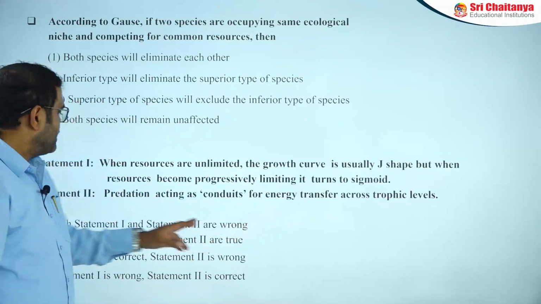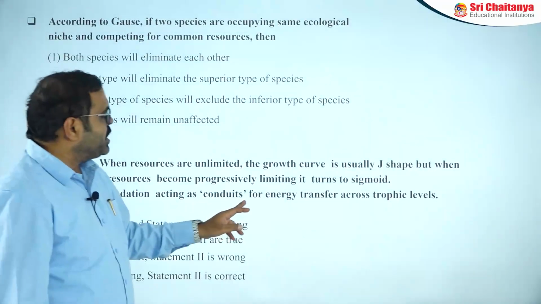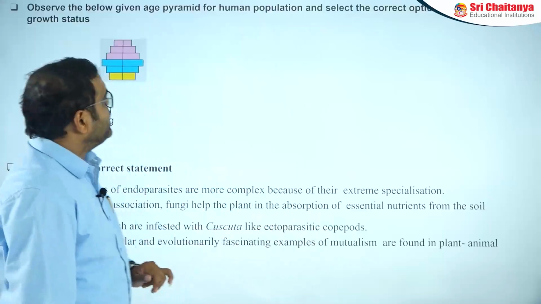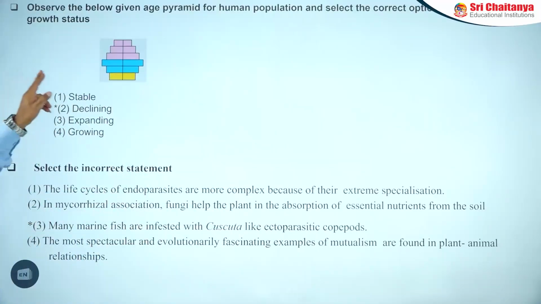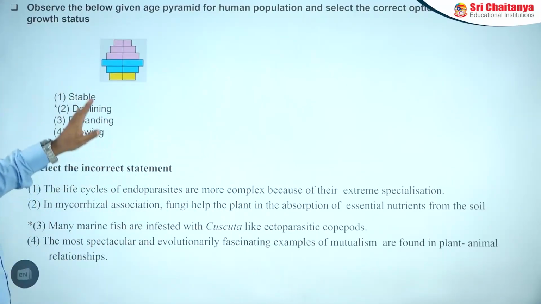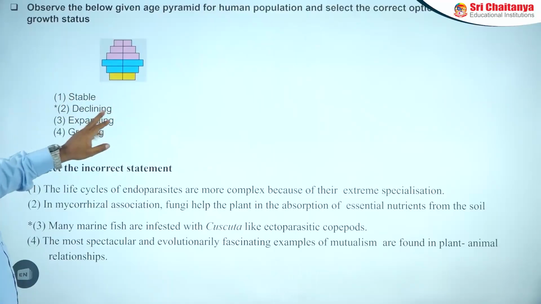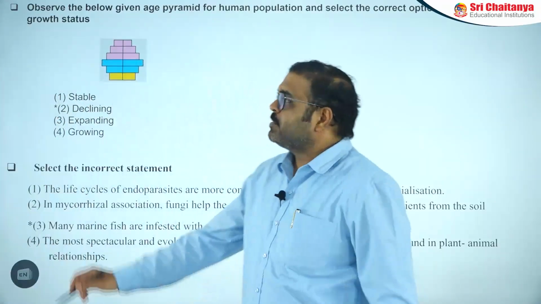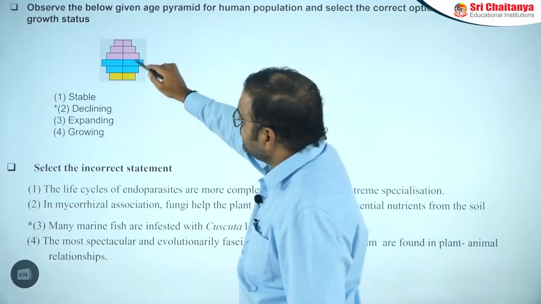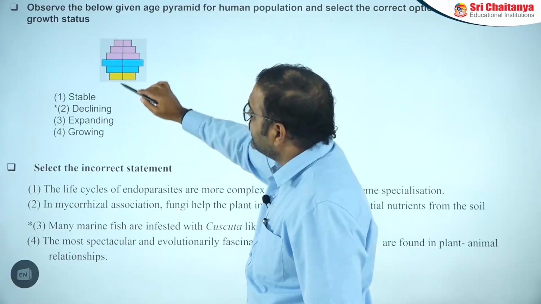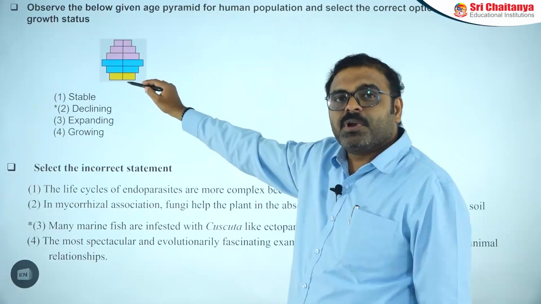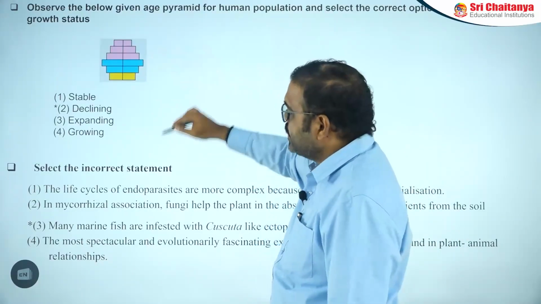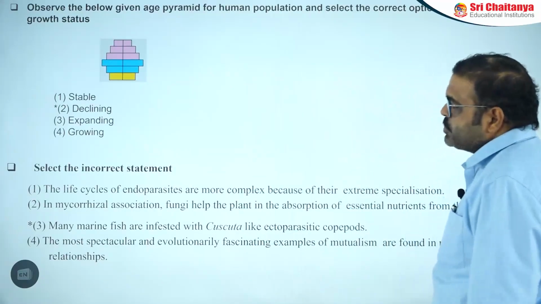It is a correct statement. Then predation acting as conduit for the energy transfer across the trophic level. It is also a correct statement. Then in another question, observe the below given diagram of the age pyramid. Which one explains what? A stable pyramid means the pre-reproductive and reproductive age people must be the same. Here it is not a stable pyramid, it is a declining pyramid, because pre-reproductive age people are lesser than the reproductive age people. Then next one is another important question.